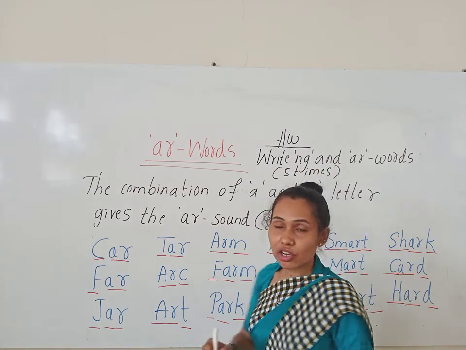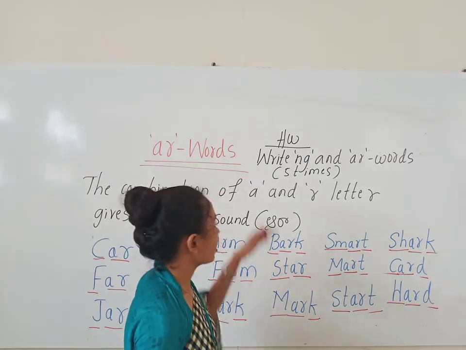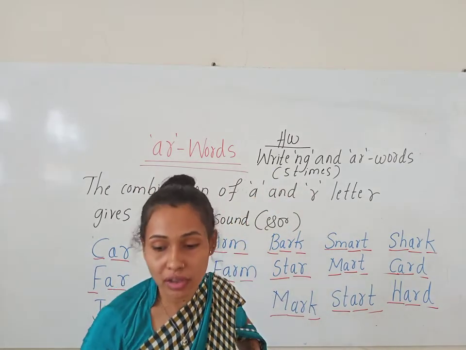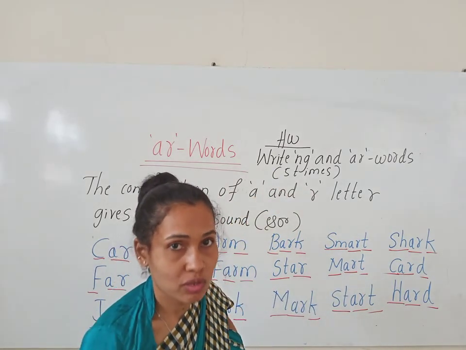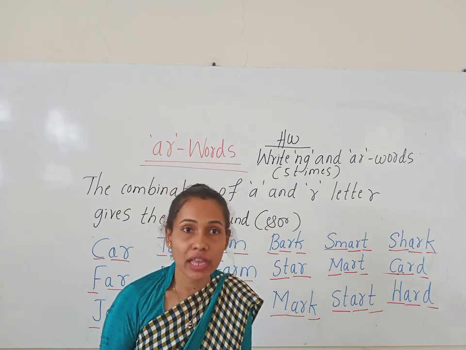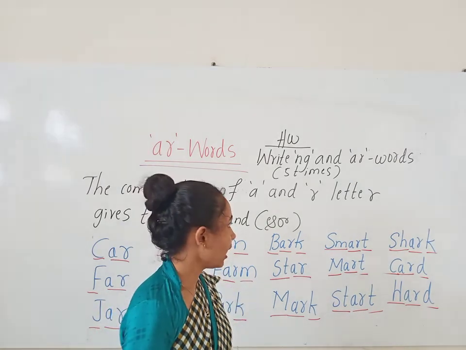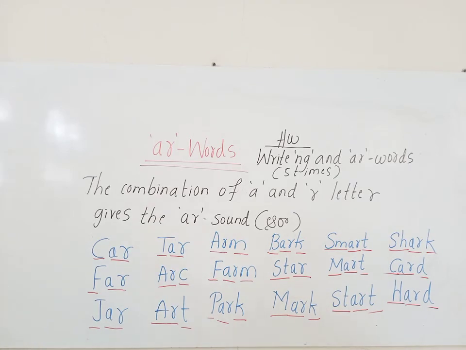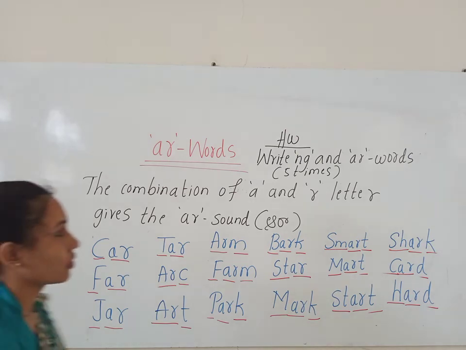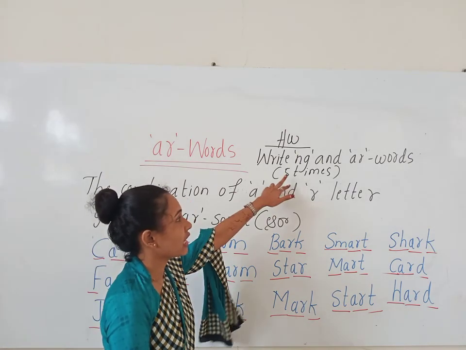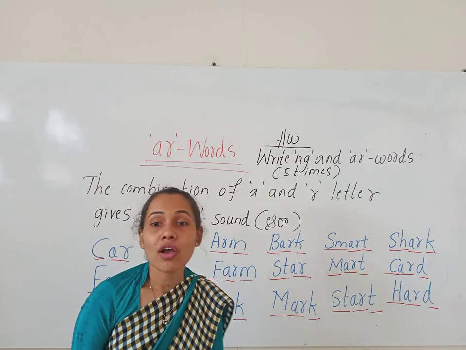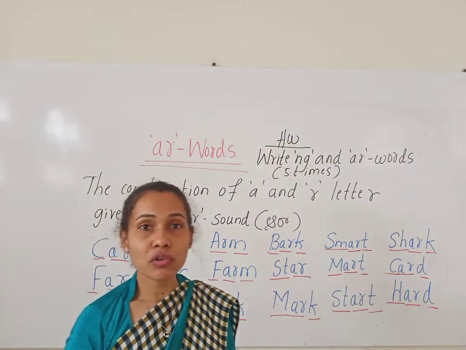Okay children, you have to write NG and AR words 5 times. Write down the homework in your notebook children. This is your today's homework.